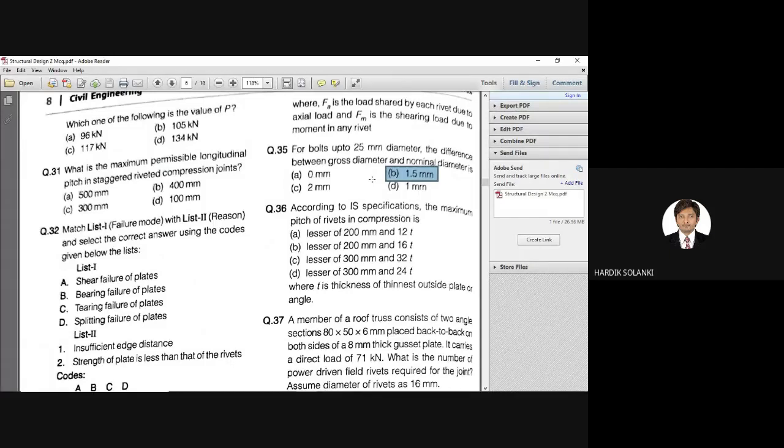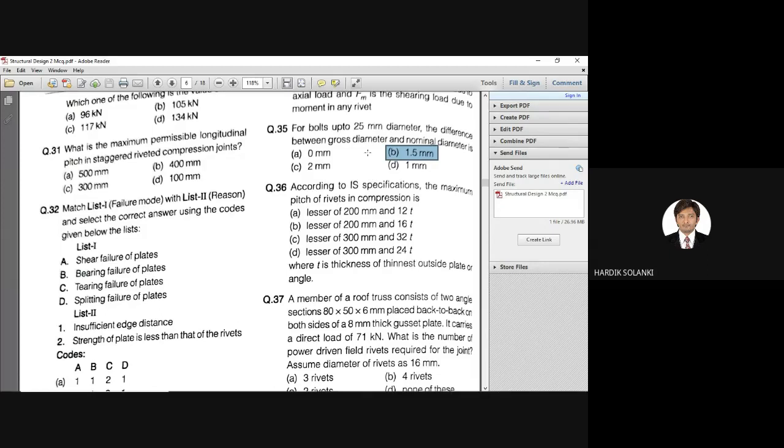But if any other answer is there, you can correct my mistakes, right? You can text me that sir you are wrong. I'll be happy if I'm wrong, if you prove me wrong, because that means you have found it out yourself, so you'll remember this answer for the whole of your life. Okay, question number 35, answer is 1.5 for the moment. But if any other answer, you can text me anytime.